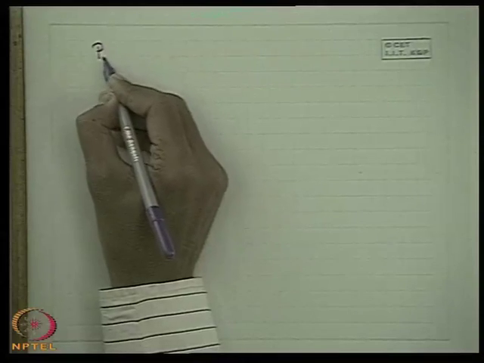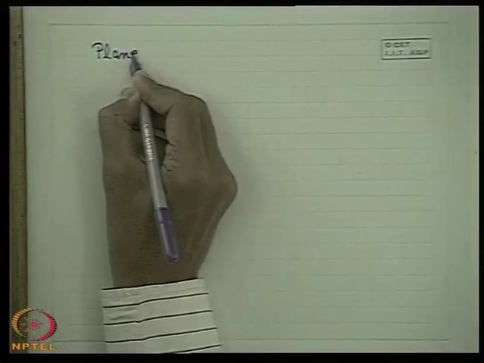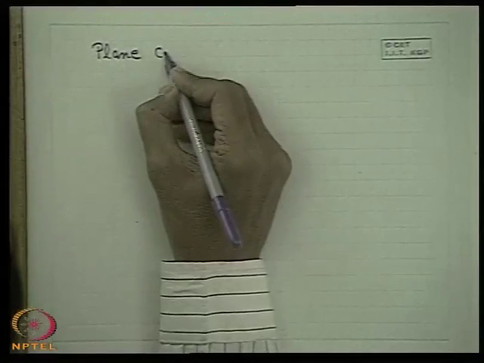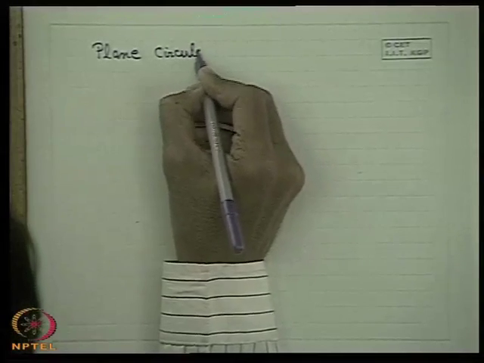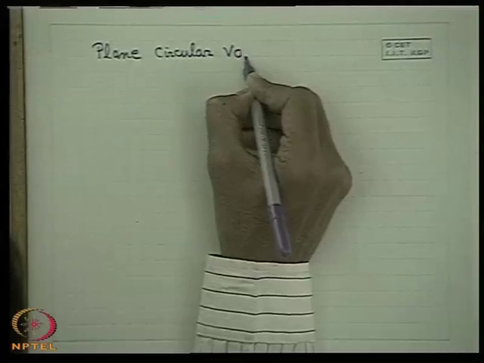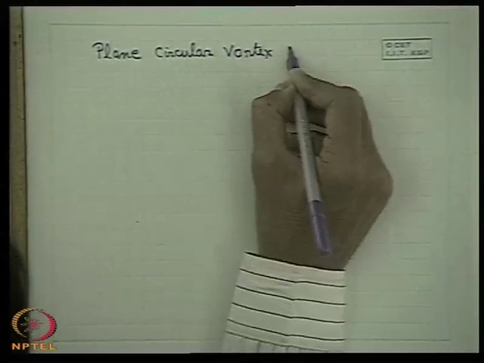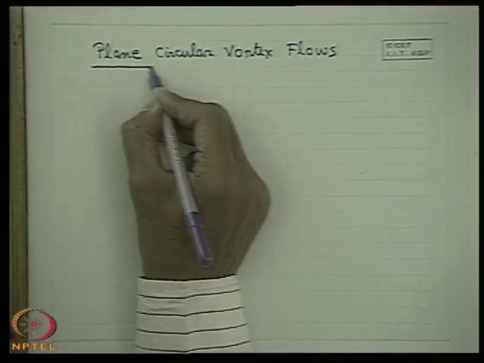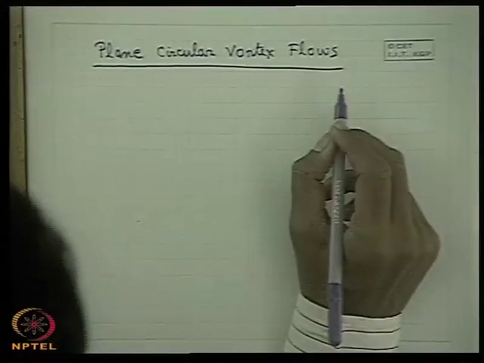Now, after this we come to the definition of certain important flows. First we start with plane circular vortex flow. What is meant by plane circular vortex flows?